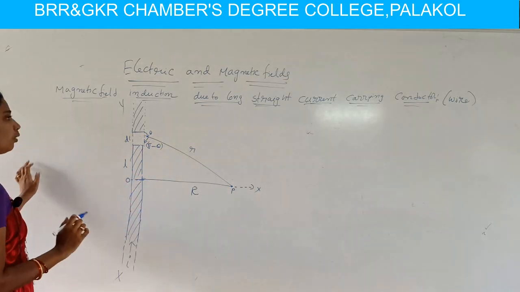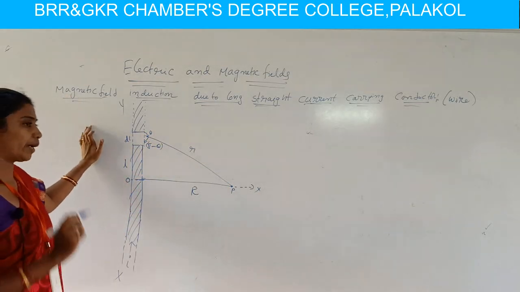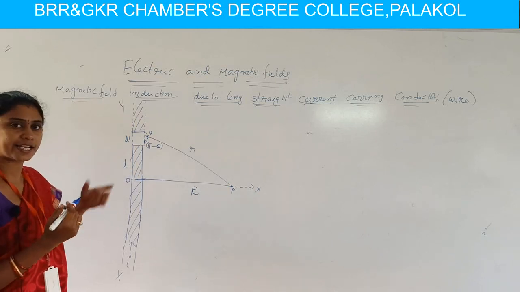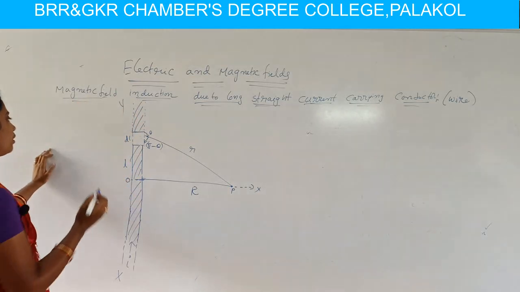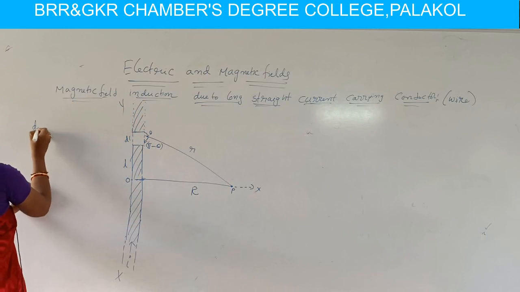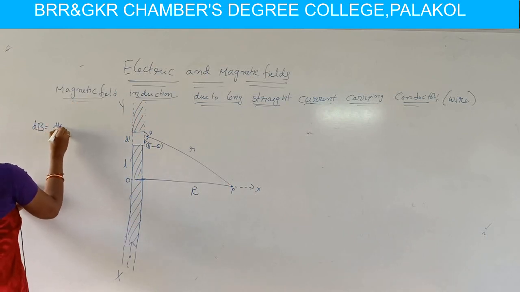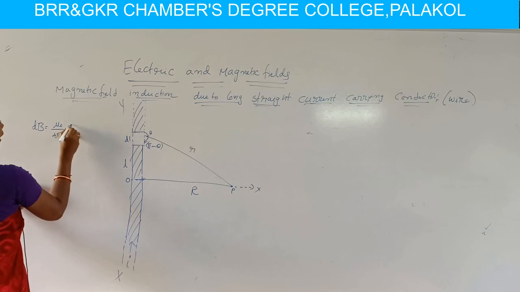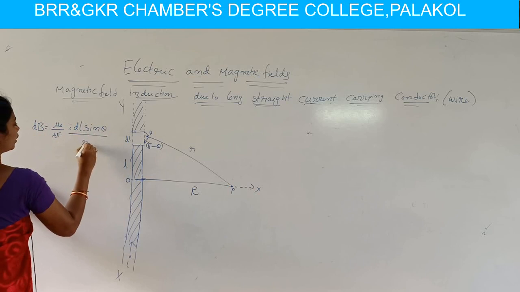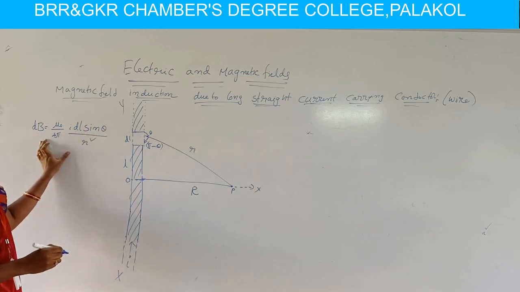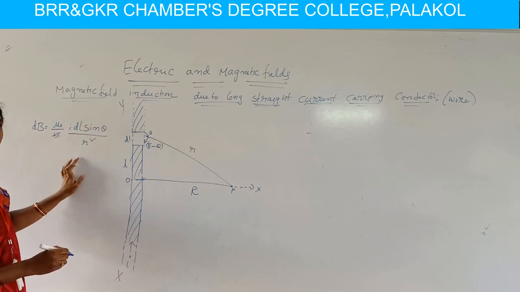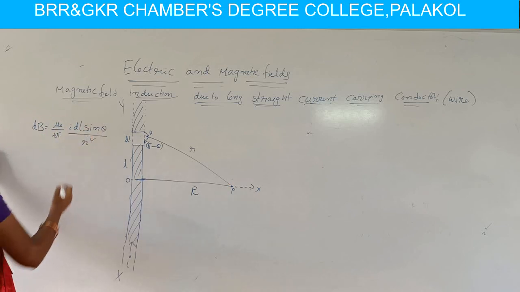Okay. Now we apply Biot-Savart's law for calculating the magnetic field induction, because the experiment was repeated for many conductors. According to Biot-Savart's law, the magnetic field induction is dB equal to mu naught by 4 pi, I dl sin theta by r square. We know this magnetic field induction dB is equal to mu naught by 4 pi I dl sin theta by r square.